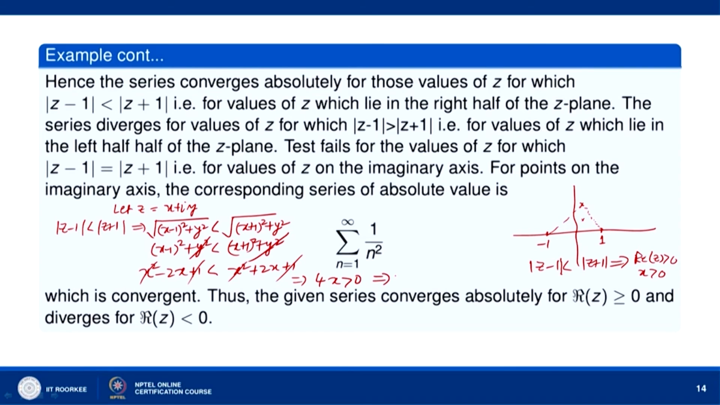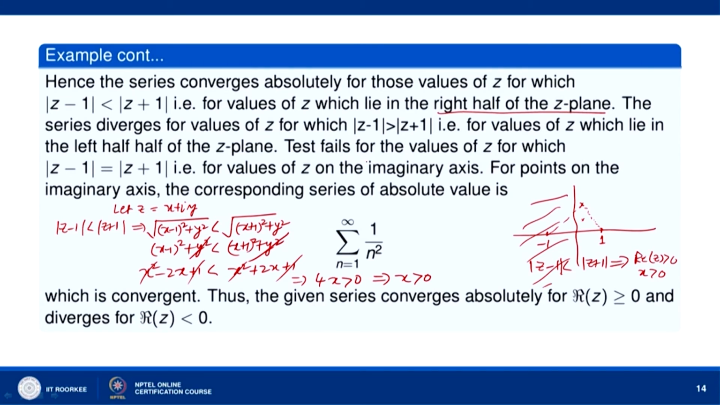Which implies that x greater than 0, which means the points which lie in the right half of the z plane satisfy the inequality mod of z minus 1 less than mod of z plus 1. And the series diverges for values of z for which mod of z minus 1 is greater than mod of z plus 1, that means the left half of the z plane. So, that means the values of z which lie in the left half of the z plane, that means the values of z for which x is less than 0.